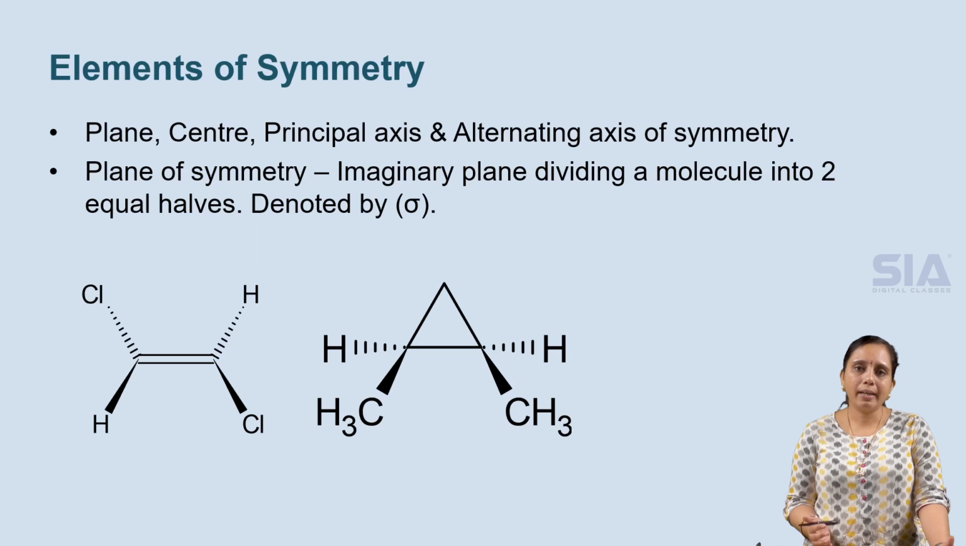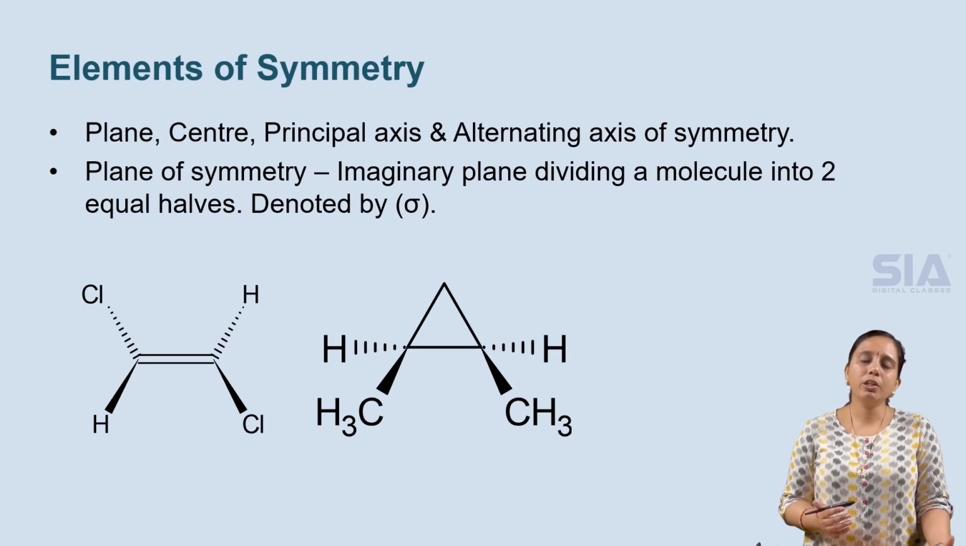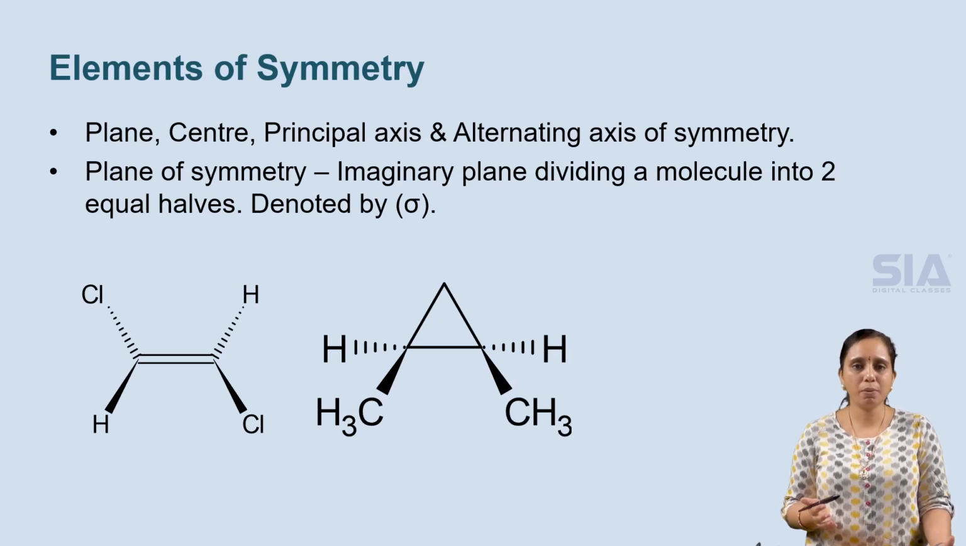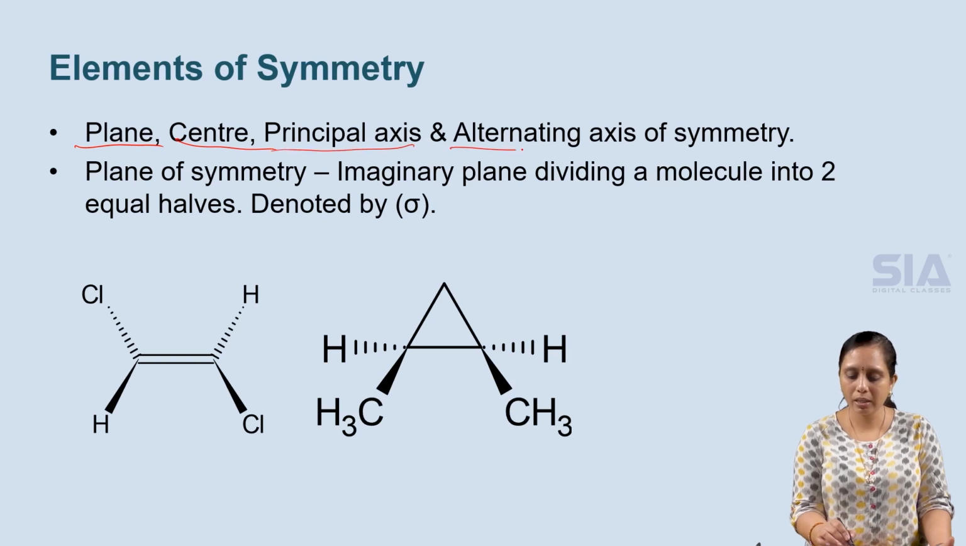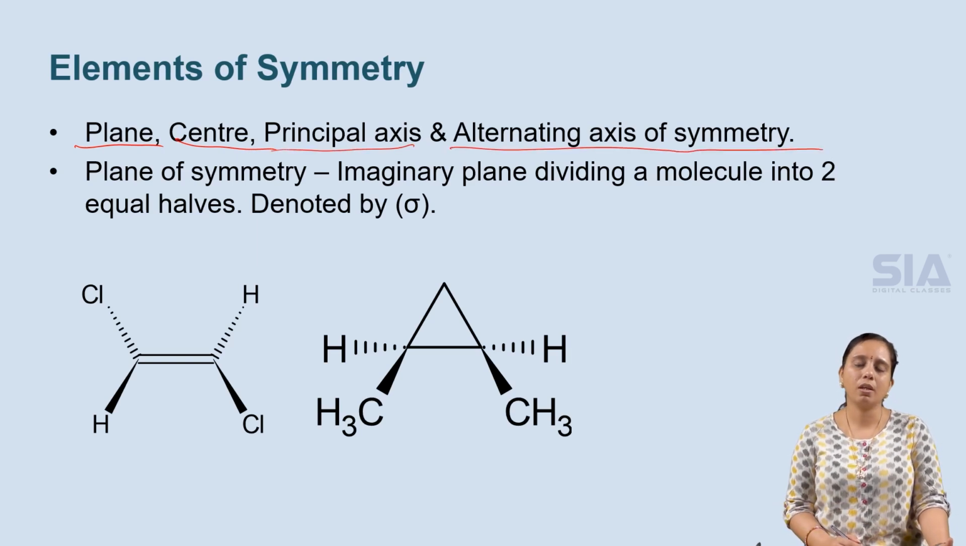To understand chirality properly, we need to know the elements of symmetry. Symmetry means equal. When divided, the parts look equal, identical. That is called symmetry. What are the different elements of symmetry? We are going to see now. There are four elements of symmetry: plane of symmetry, center of symmetry, principal axis, and alternating axis of symmetry.